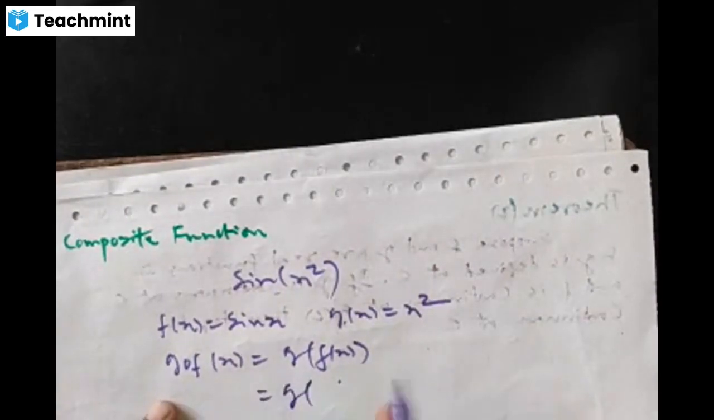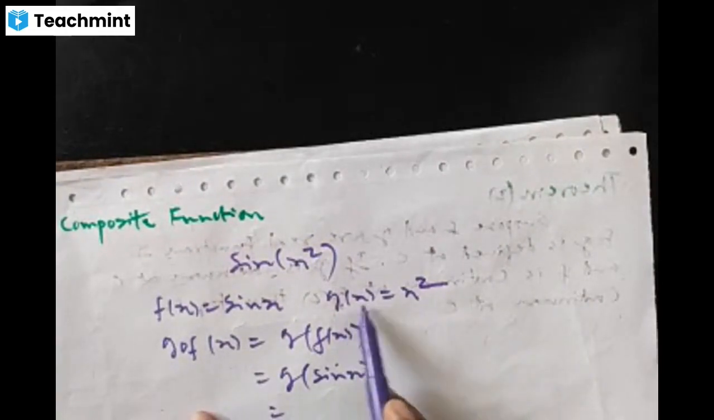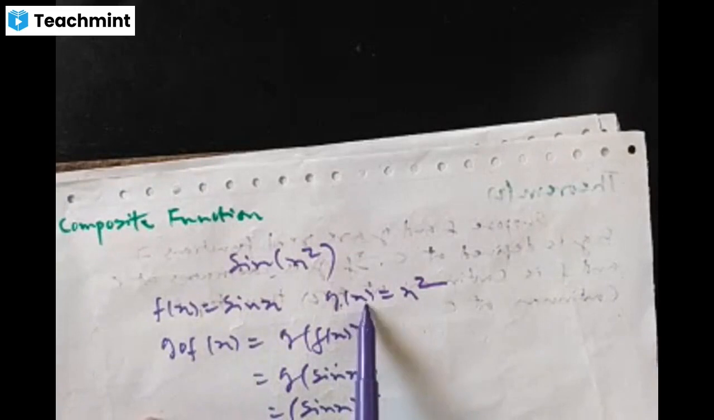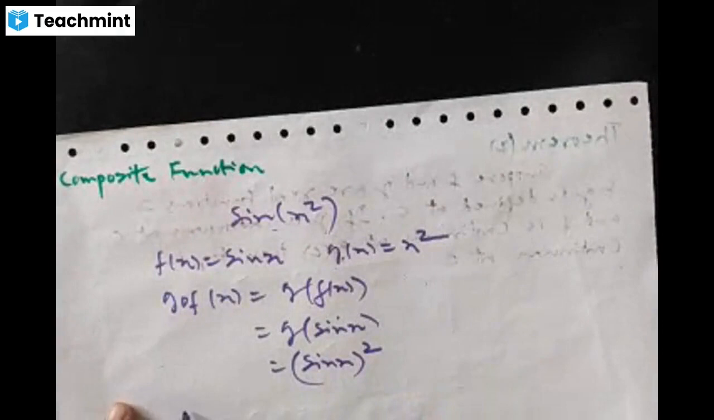So what is g of f of x? What is f of x? Sin x. So g of x is x square. So what is g of sin x? Just replace x by sin x. Then g of sin x is sin x whole square. This function is actually the composition of functions f and g. Understood?